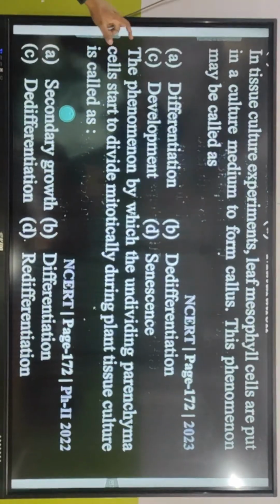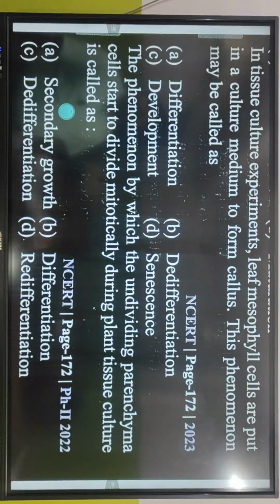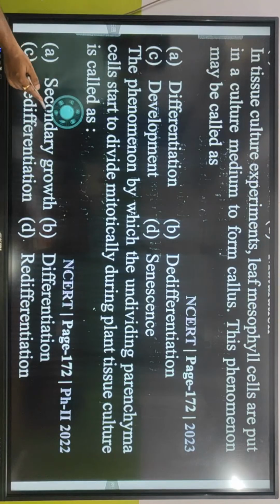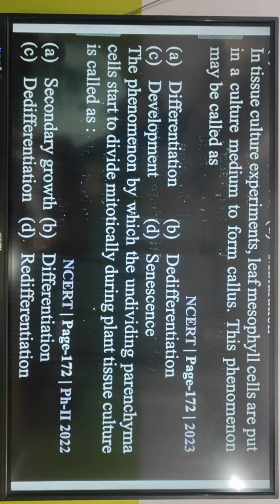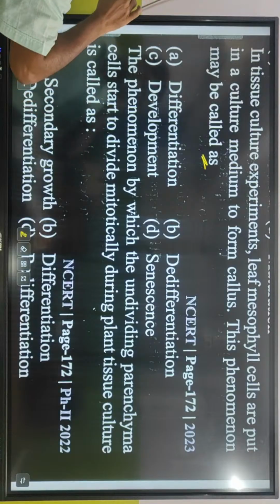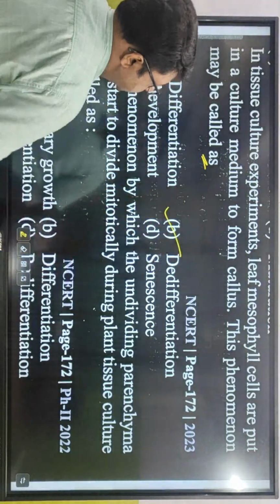In tissue culture experiments, leaf mesophyll cells are put in a culture medium to form callus. This phenomenon may be called as dedifferentiation.